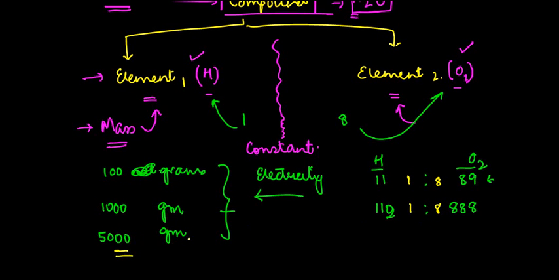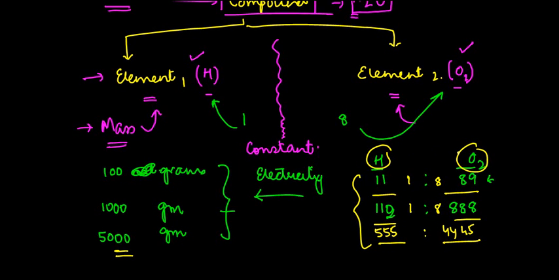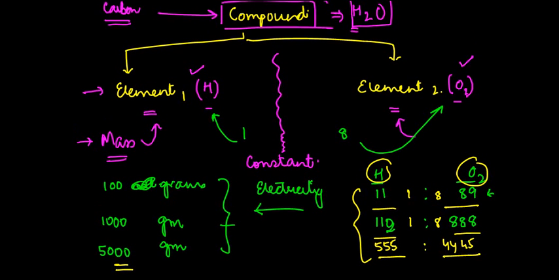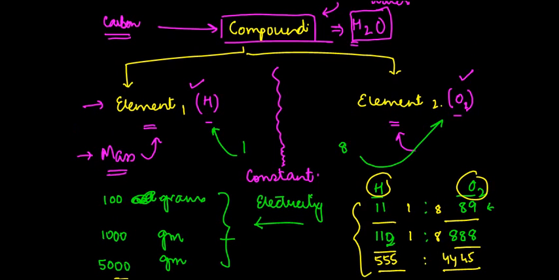Similarly, for 5000 you divide it by 9, so you will get 555 over here and 4444 over there. So the mass is always going to remain in constant proportion. The proportion of hydrogen and oxygen by mass will not change. Now this water, you may obtain it from any source, as long as it is water.